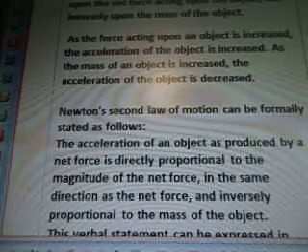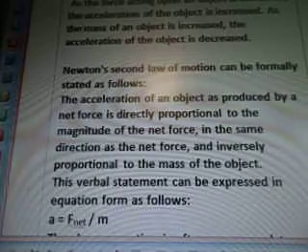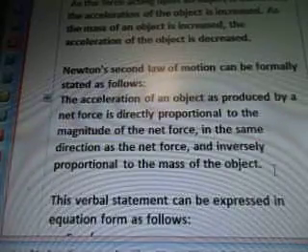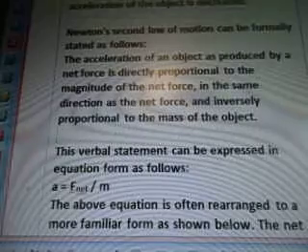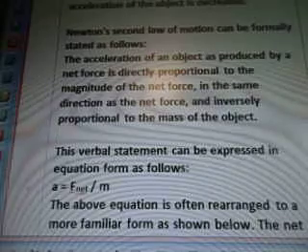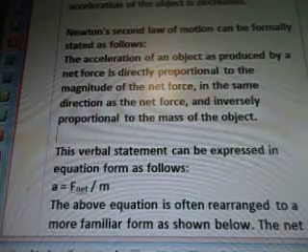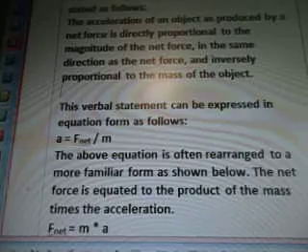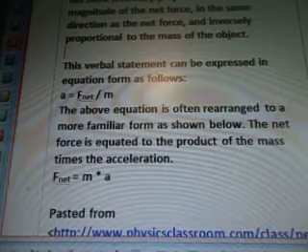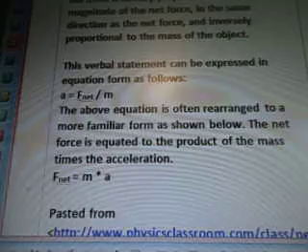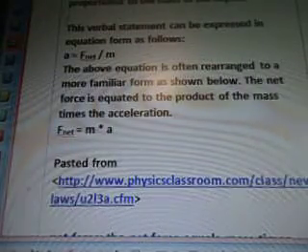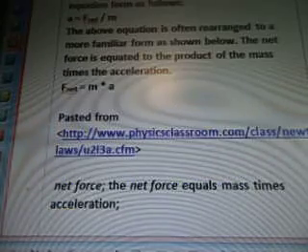Newton's second law of motion can be formally stated as follows. The acceleration of an object, as produced by a net force, is directly proportional to the magnitude of the net force in the same direction as the net force and inversely proportional to the mass of the object. This verbal statement can be expressed in the equation form as follows. A equals F net divided by M. The above equation is often rearranged to a more familiar form as shown below. The net force is equated to the product of the mass times the acceleration, which is F net equals M times A. And that's from the physicsclassroom.com.